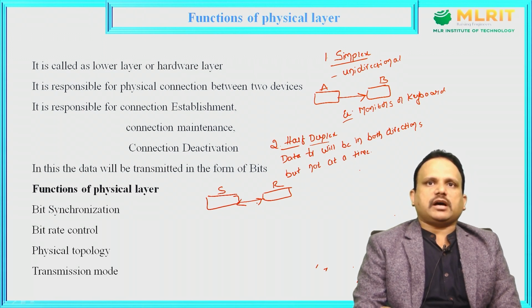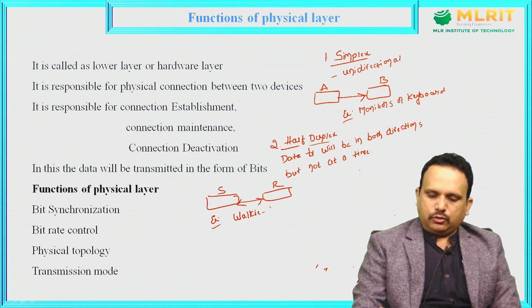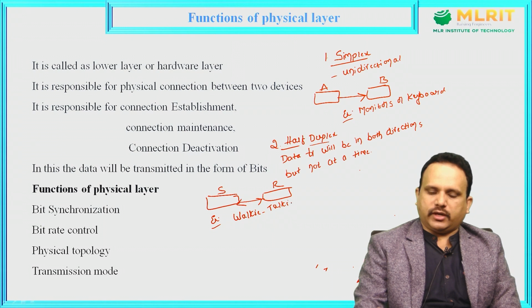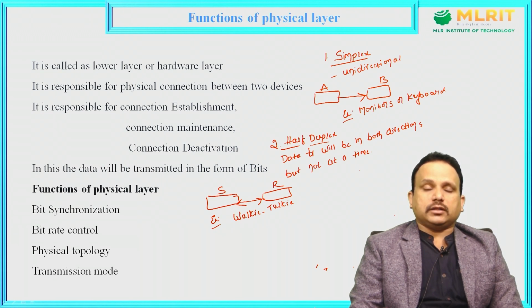The best example for half duplex is the walkie-talkie. Have you heard about the walkie-talkie? How does this functionality work? If there are two users with a walkie-talkie, if one person is speaking, the other person must listen. Once the first speaker completes, he will say over, and the second person should start speaking.